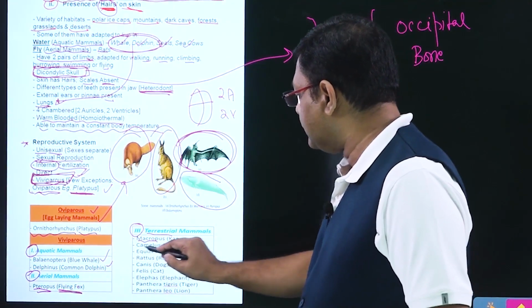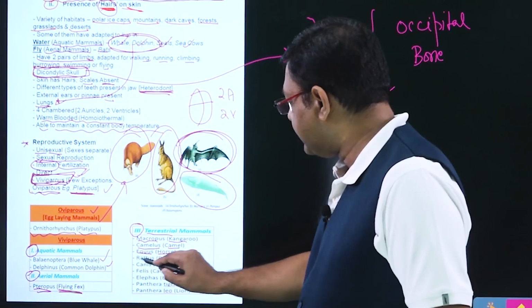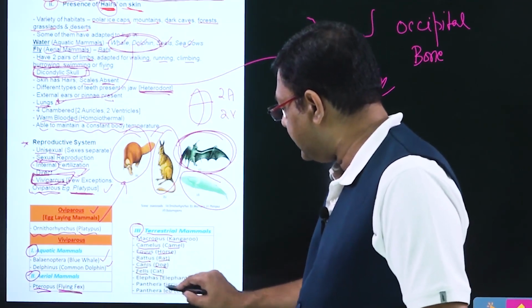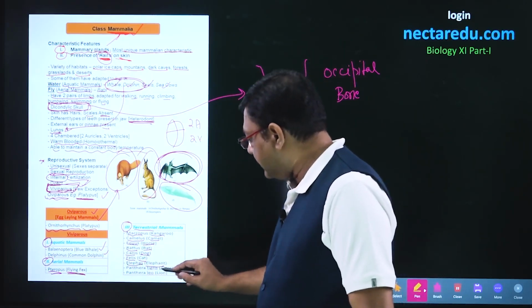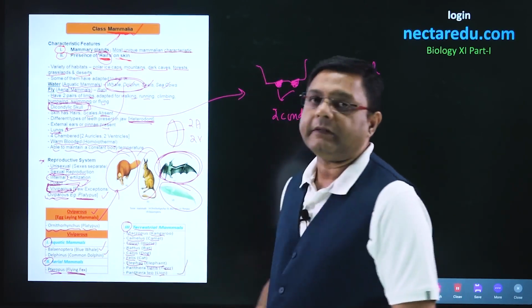Then camel is known by the name of Camelus, horse by the name of Equus, rat is called Rattus, dog is called Canis, cat is called Felis, elephant is called Elephas, tiger is known by the name of Panthera tigris, and lion is known by the name of Panthera leo.